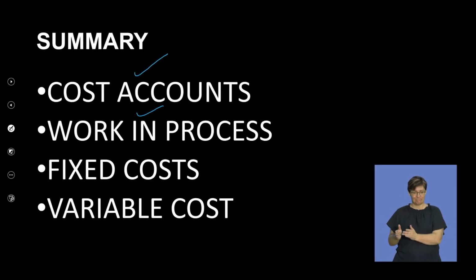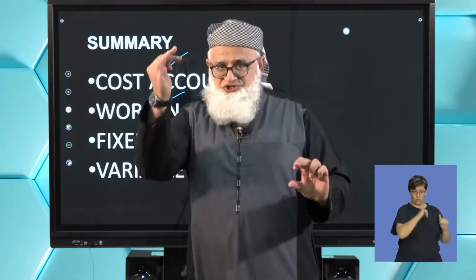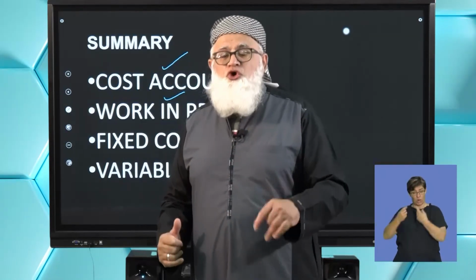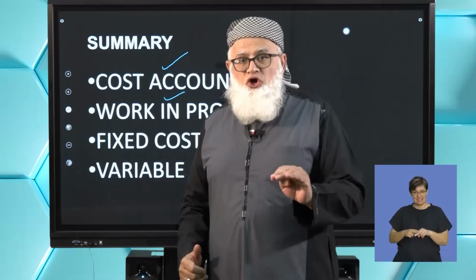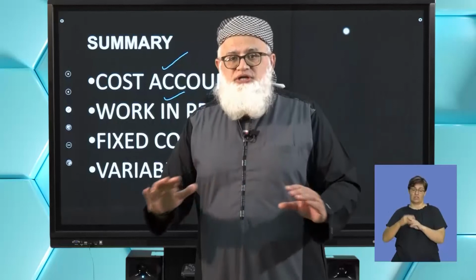We've spoken about the differences between fixed costs and variable costs. Just to recap, fixed costs are those costs that remain fixed, immaterial of your levels of production. And number two, your variable costs are your costs that vary with the levels of production.